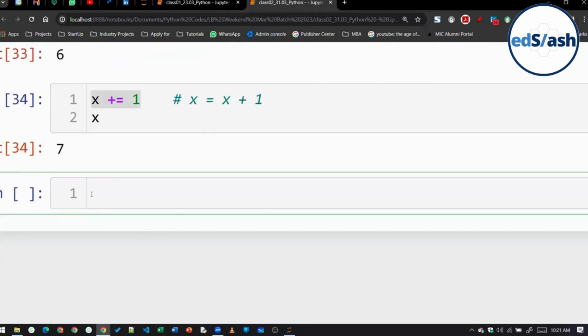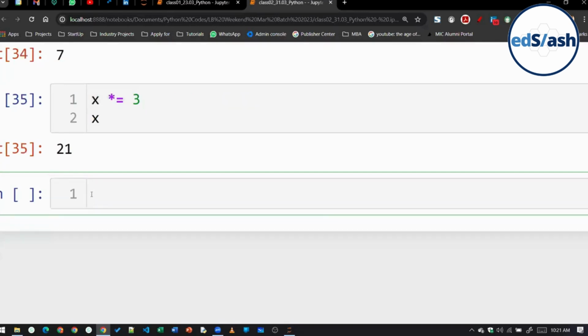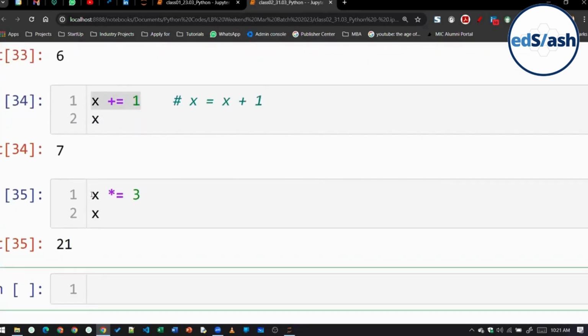Similarly, suppose if I write here x multiply equal to 3, what will be the output? What will be the output of this? 21, right? So it is multiplying 3 to the current value of x and storing it in the x again.